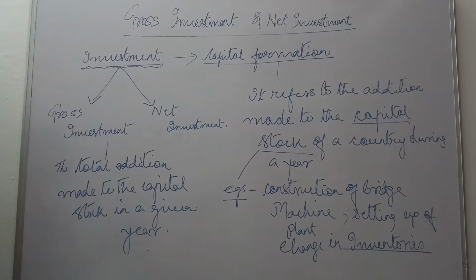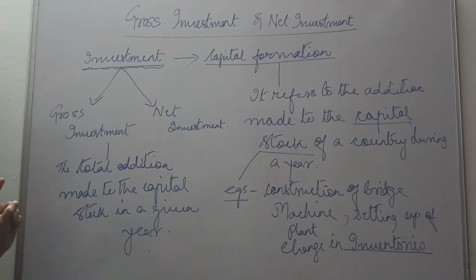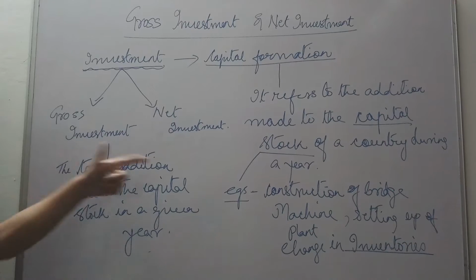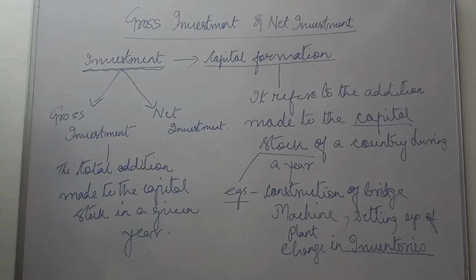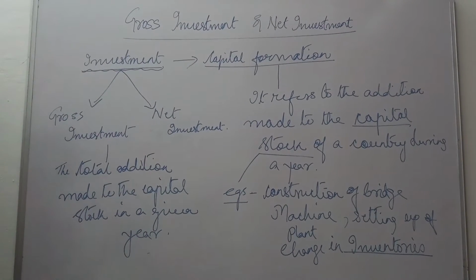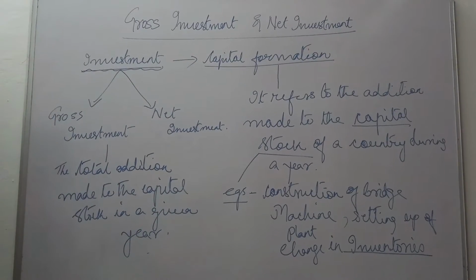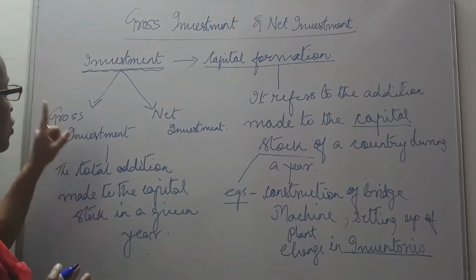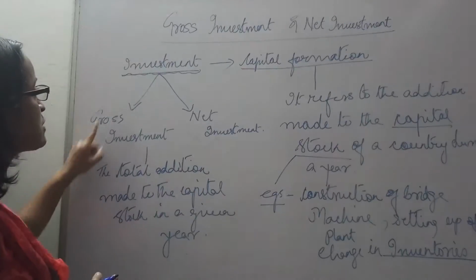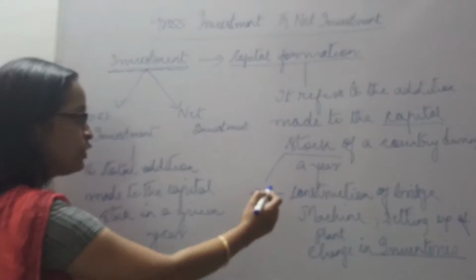So this is what we understand by gross investment. What is this addition made? Again, maybe addition in the form of purchase of machinery, setting up of a plant, changing inventories, etc.